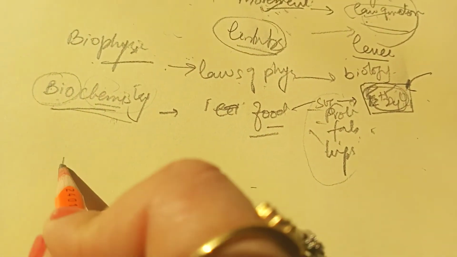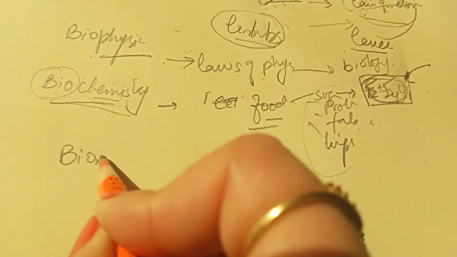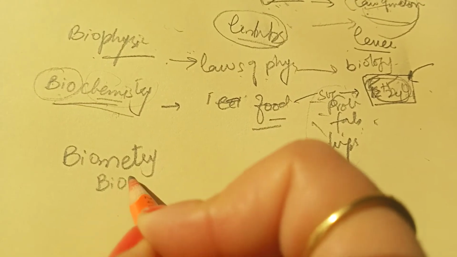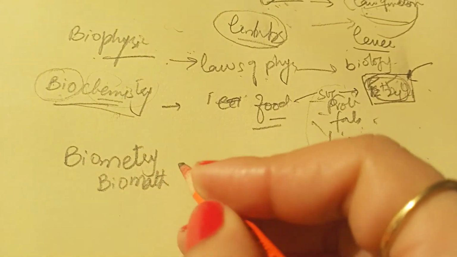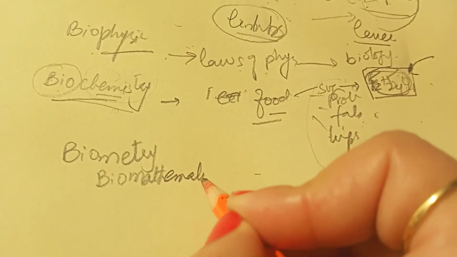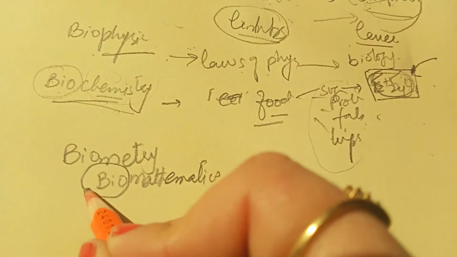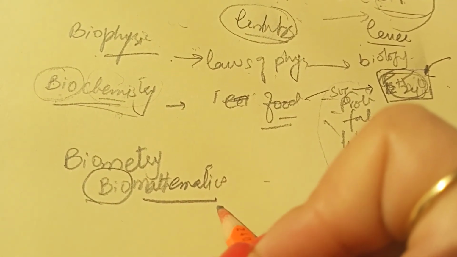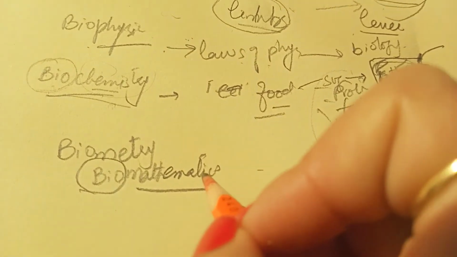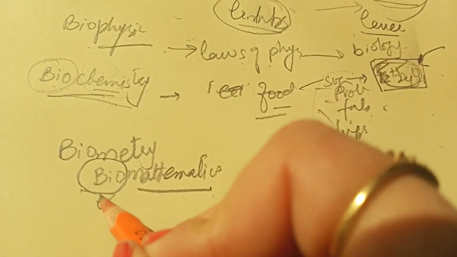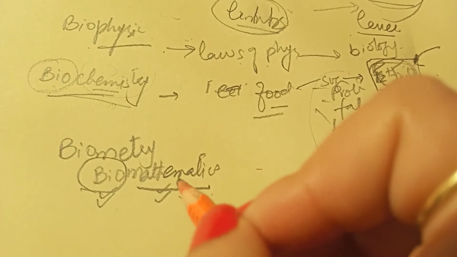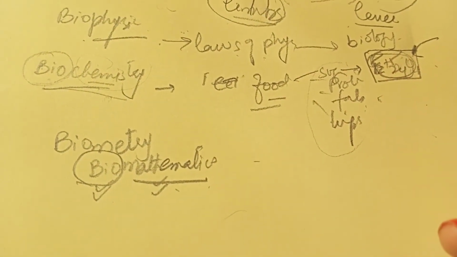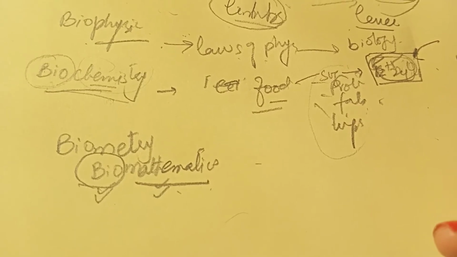Similarly, let's see the next one, and that is biometry, or you can also call it biomathematics. So biomathematics includes the biology and the mathematics. Beta, now let me give you a good example in which you are adding the biology as well as the mathematics. Actually, it deals with the study of biological processes using mathematical techniques and tools.